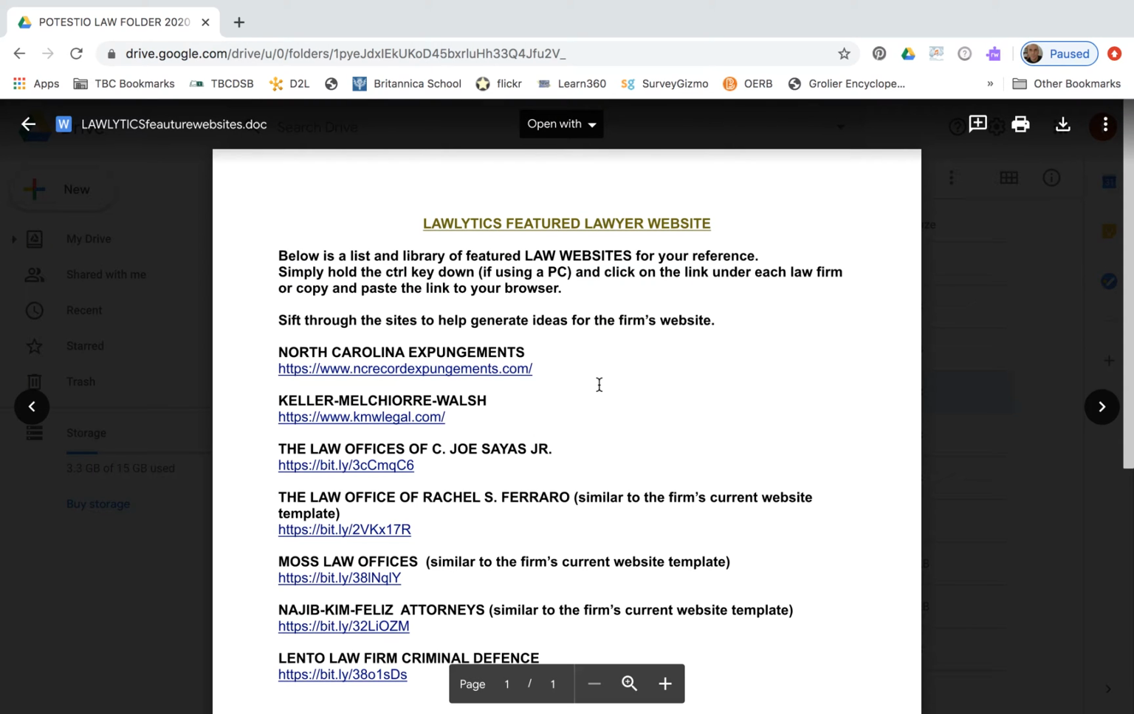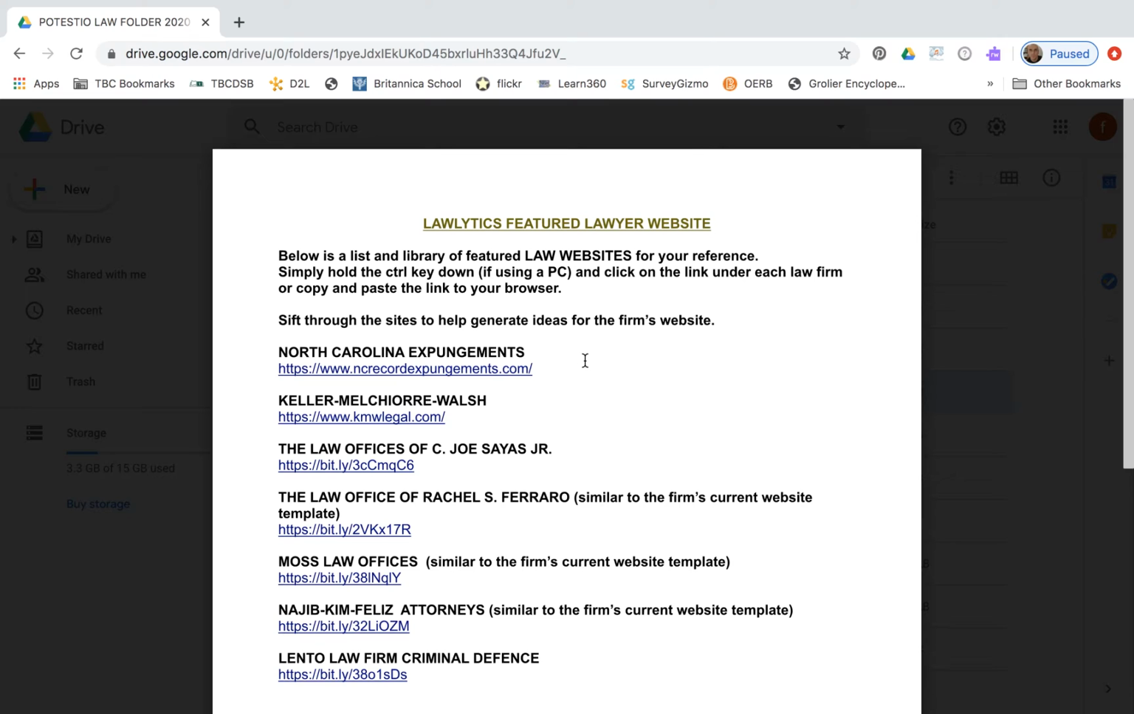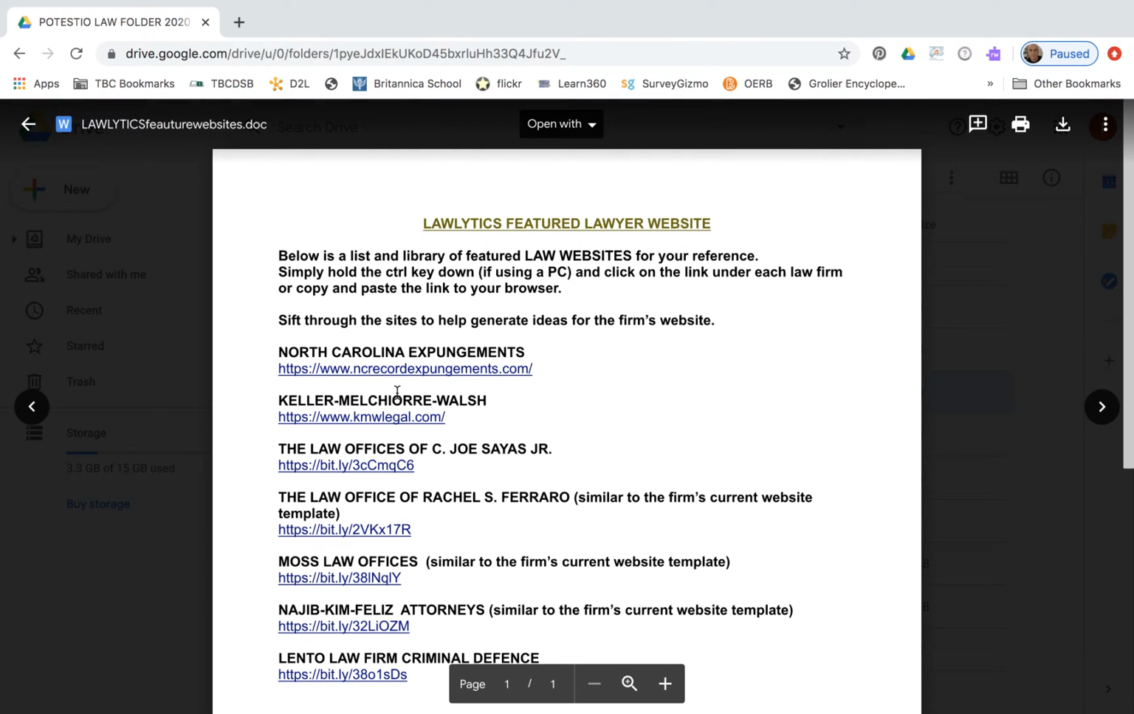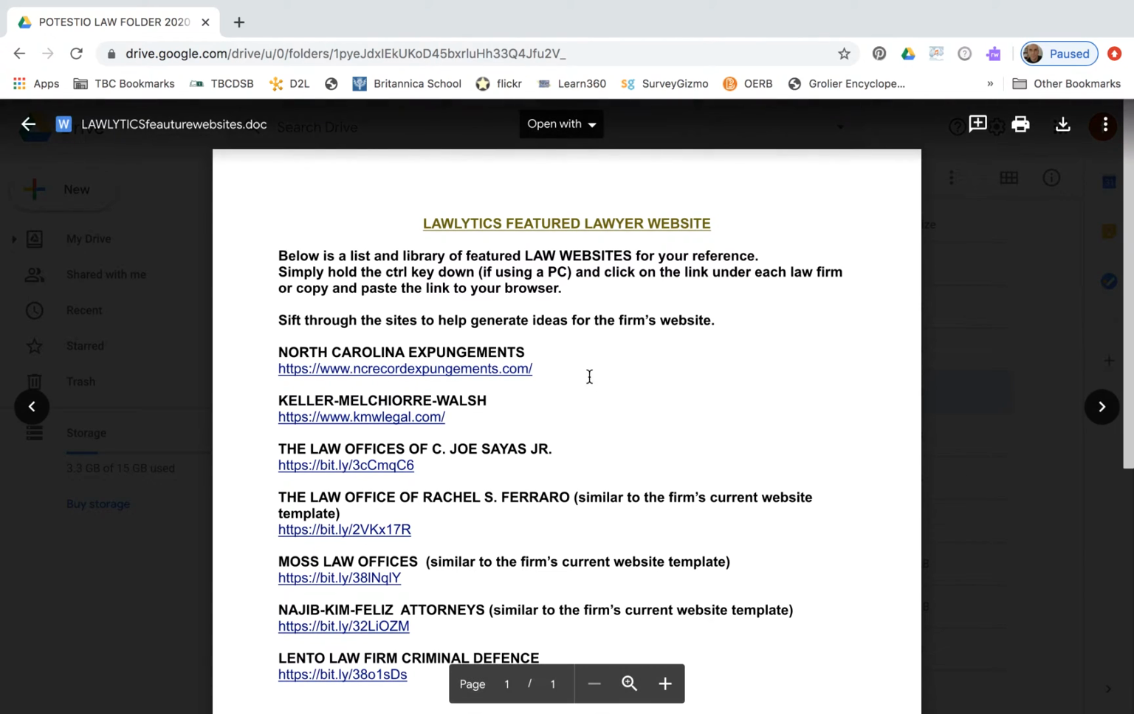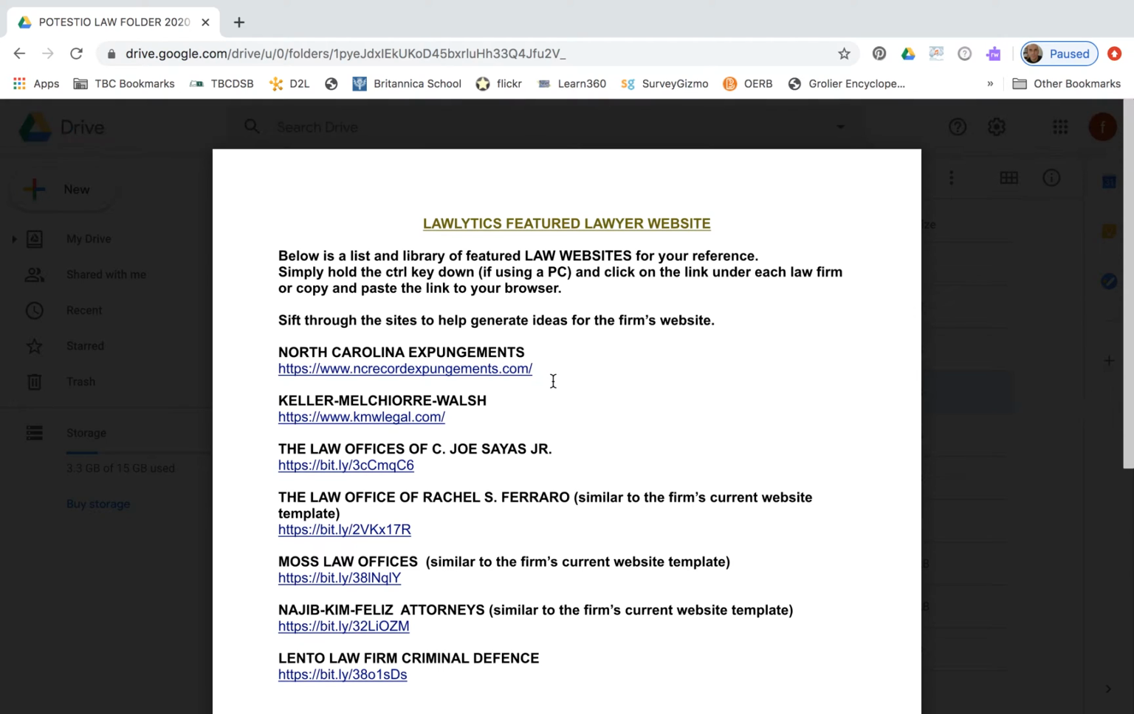This document I created is simply some of the Lawlytics law firms, and these are the websites that Lawlytics created for some of these firms. So here are some examples, and these are direct links to their websites. These are actual law firms that have used Lawlytics, and you can have a quick look at some of these websites that were created by these law firms with the help of Lawlytics.